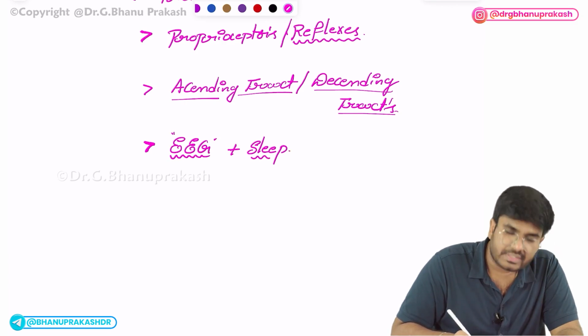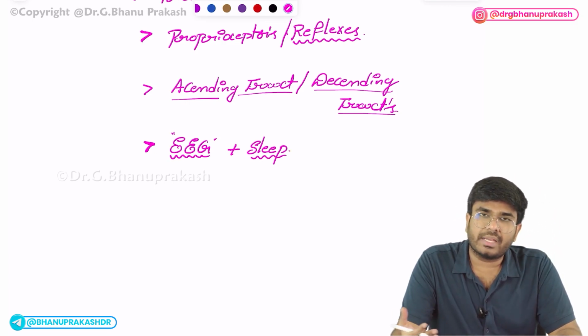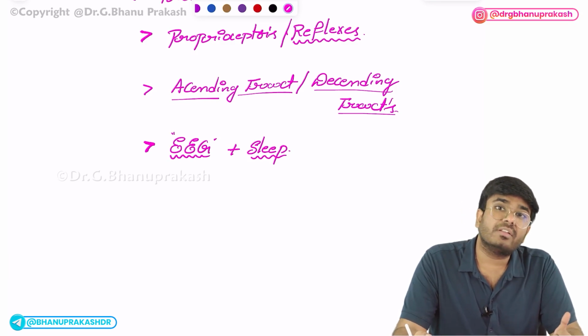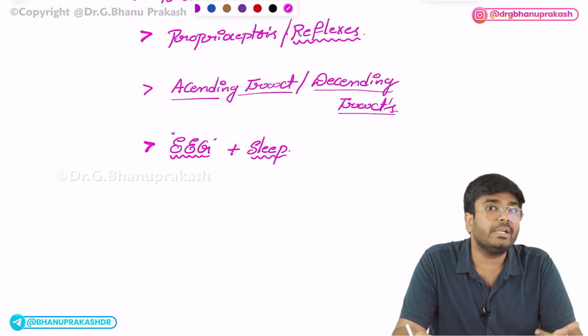So, in sleep, there are different phases: NREM sleep and REM sleep. NREM was further divided into N1, N2, N3, according to the new classification. In N1 sleep, which kind of EEG waves are seen? In N2, which kind of EEG waves? In N3, which kind of EEG waves?